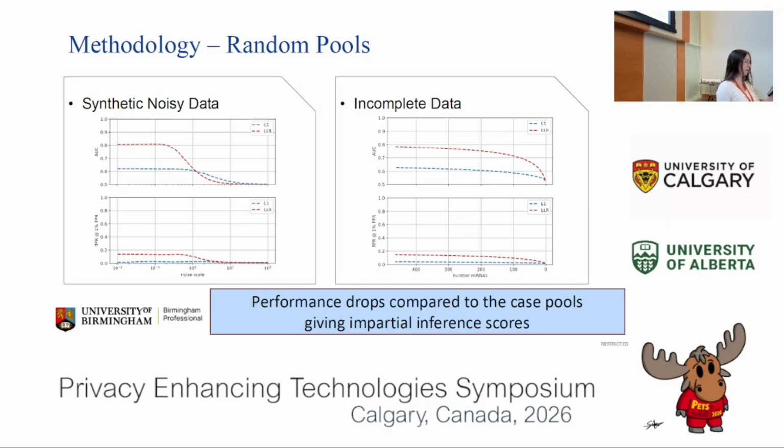Here are the same tests performed with random pool samples. Interestingly, while performance remains good, the AUC drops by around 10%, and the TPR at 1% FPR more than halves compared to inferences only using diseased individuals. This highlights that something disease-related inflates the more realistic inference performance we see here that wasn't previously considered.